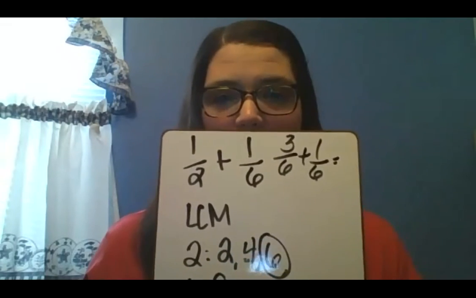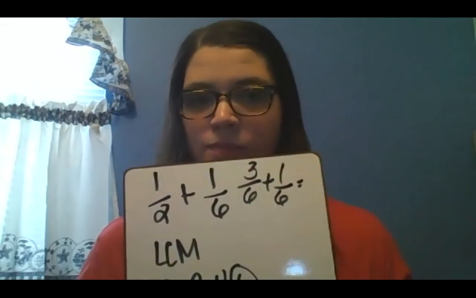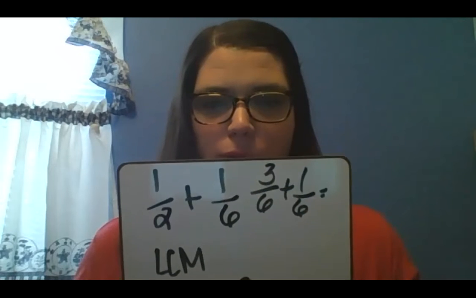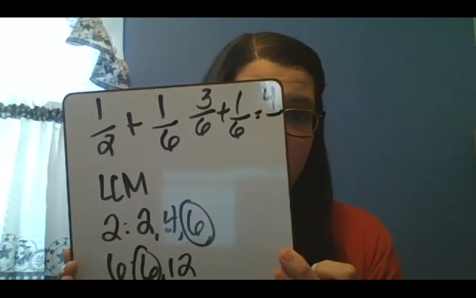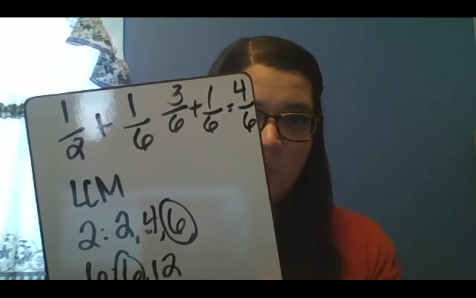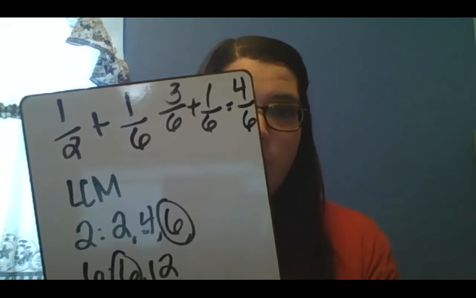So now we go back up to our addition. Now our problem is 3/6 plus 1/6, and we add that together. So 3 plus 1 is 4. We do not add our denominators together. We do not say 6 plus 6 and get 4/12. Our bottom just stays the same. So you just bring your 6 over. So 3/6 plus 1/6 equals 4/6.